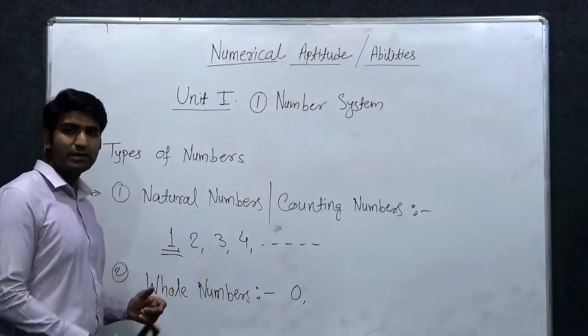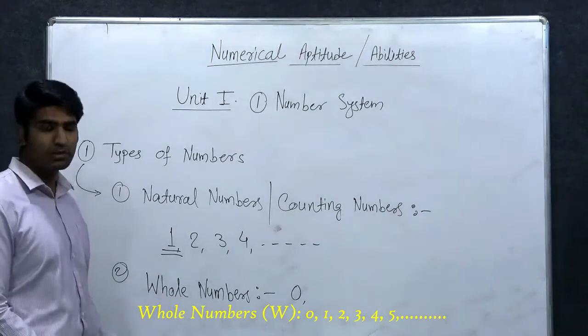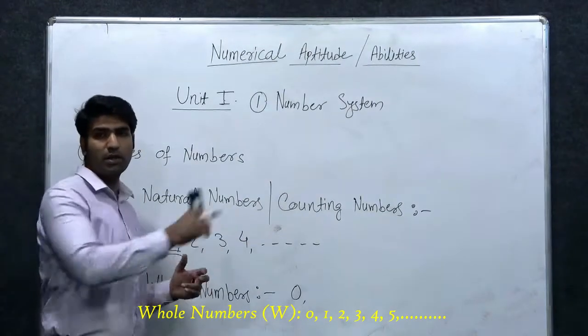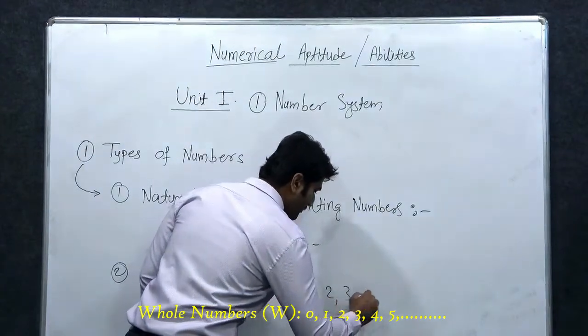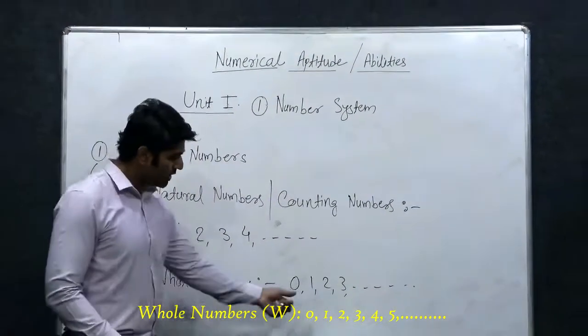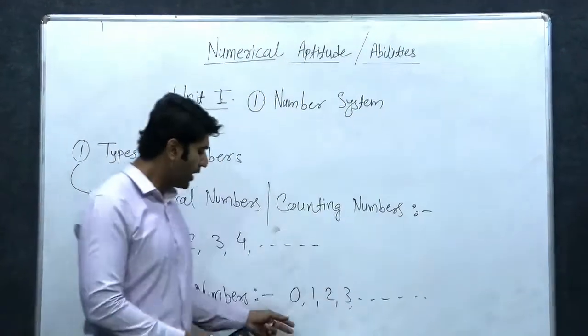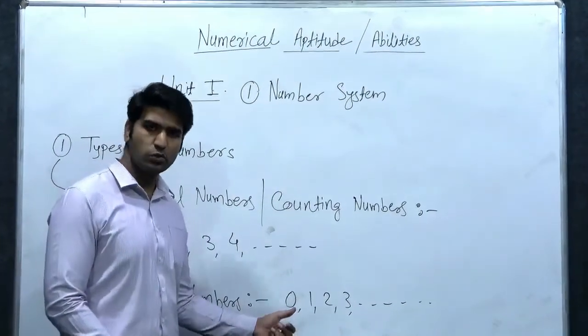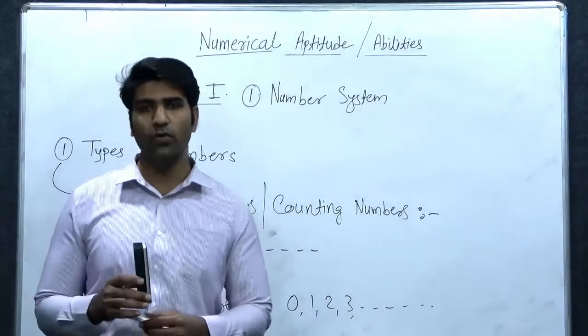Also we can say that 0 plus natural numbers are called whole numbers: 0 and all natural numbers, like 0, 1, 2, 3 and so on. These are natural numbers, 1, 2, 3, 4. We added only 0. So 0 and all natural numbers form the set of whole numbers.